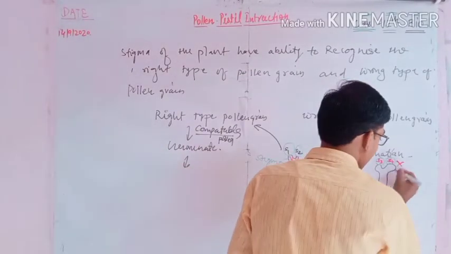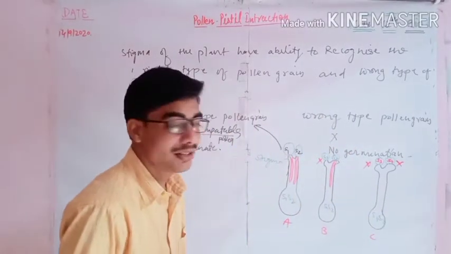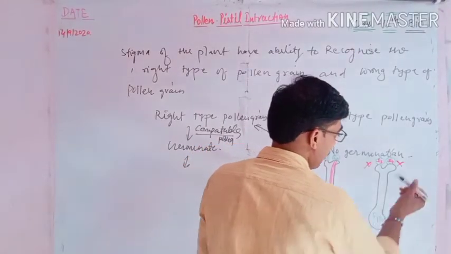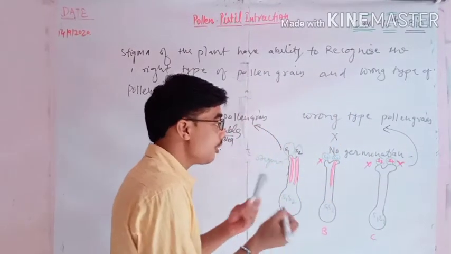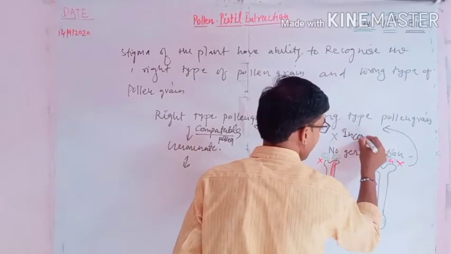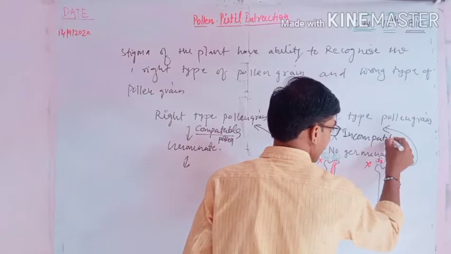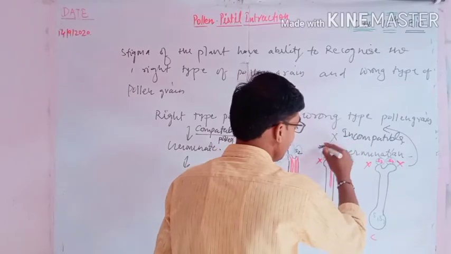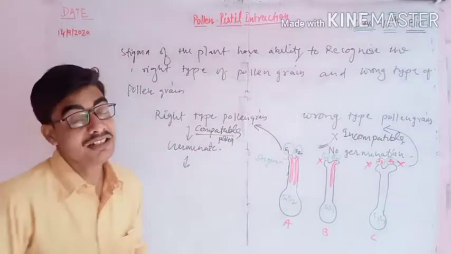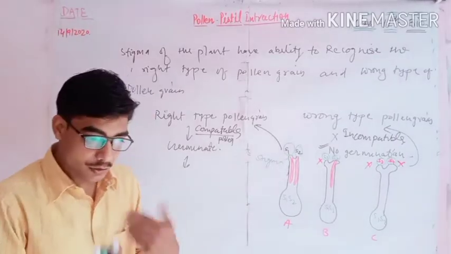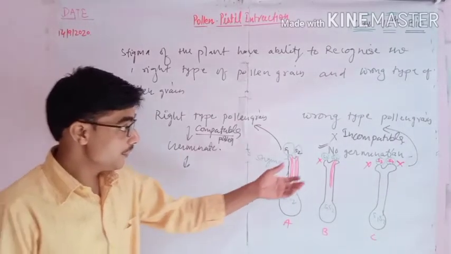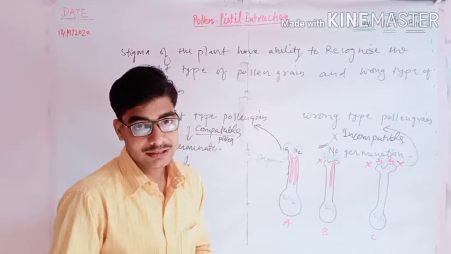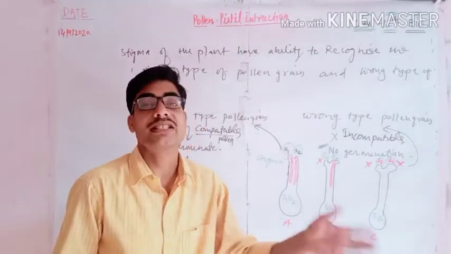So these pollen grains will not germinate. So what will these be? These will be the wrong type of pollen grain, and if it is the wrong type, it simply means it is incompatible. And if it is incompatible or a wrong type of pollen grain, no germination occurs. कोई भी germination नहीं होगा. Okay. Now the question arises: if it will not germinate, it means it will not be accepted by the stigma, and if it is not accepted, it will be rejected.